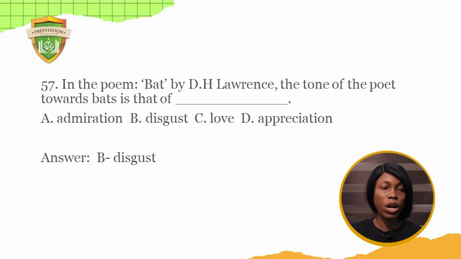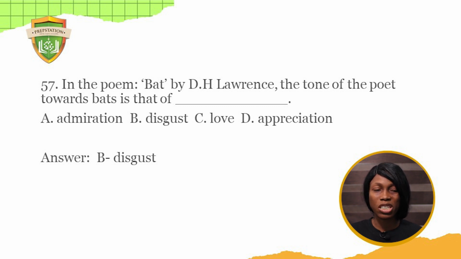57. In the poem Bat by D.H. Lawrence, the tone of the poet towards bats is that of dash. A, admiration, B, disgust, C, love, D, appreciation. The answer to this question is disgust, because the poet persona is disgusted by the bats flying and talks about their characters. The fact that they sleep upside down and have like a smile on their face when they're sleeping, and they have serrated wings like that of an umbrella and all of that.